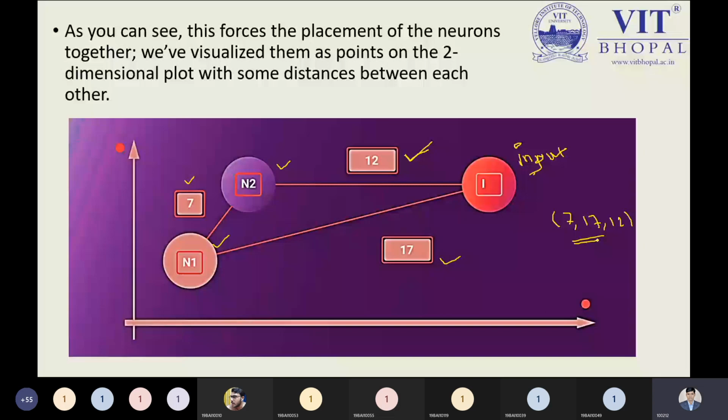From this graph, you can say n1 and n2 directly communicate. There is a 100% guarantee n2 will communicate to the other nodes, n1 communicates to the other nodes, and I communicates to the other nodes as well. So we need to keep in mind how many connections. We are selecting only the shortest path, or we can say the closer distance values only.